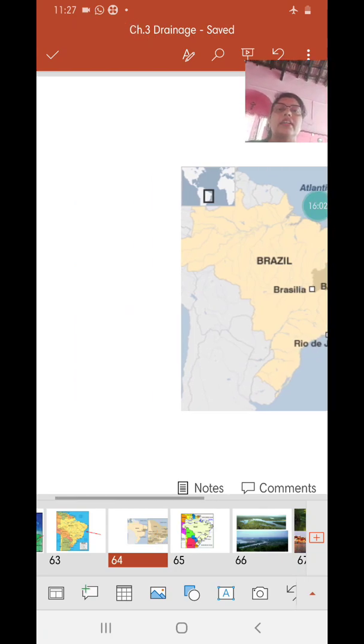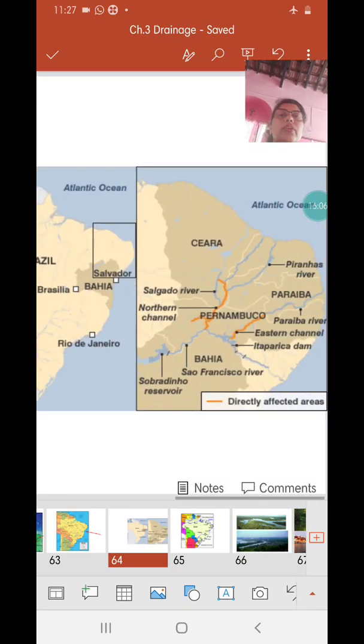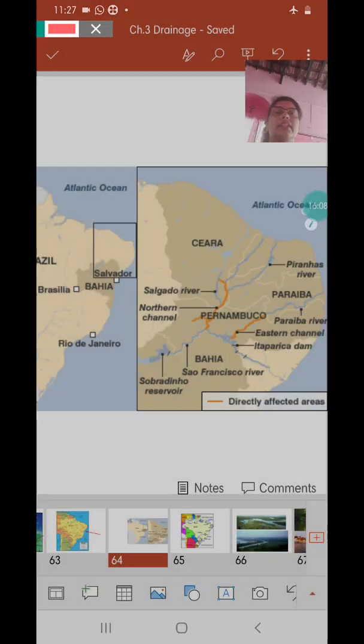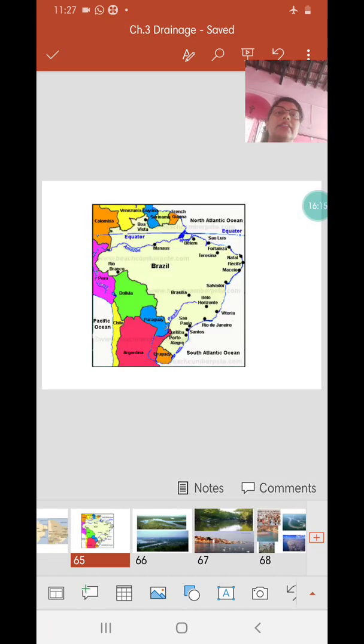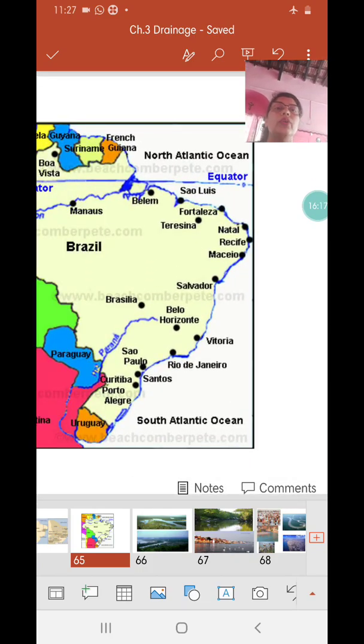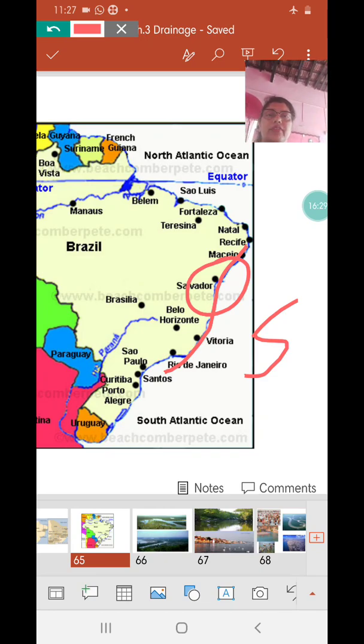Okay, and I don't know whether I had taken a picture somewhere of Paraguaçu. Yeah, this one I guess. The spellings are different because the pronunciation also, I'm sure, is very different. And that river, Paraguaçu, joins the South Atlantic Ocean on the eastern coast at this place called Salvador. Okay, so with this we end the coastal rivers of Brazil.